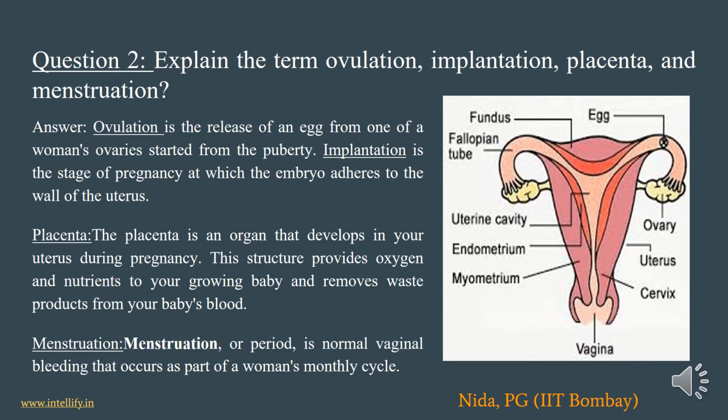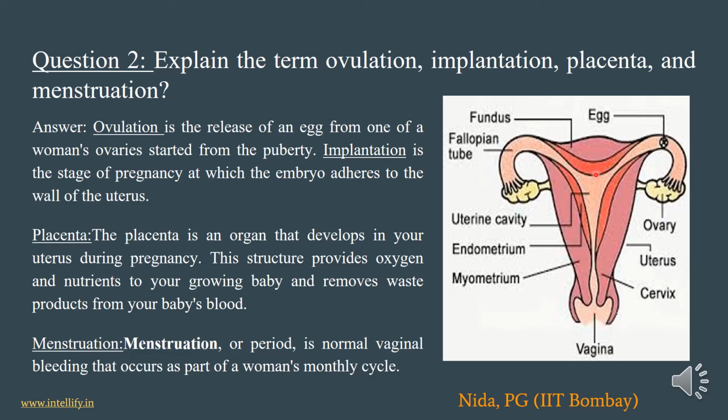Question number 2, explain the terms ovulation, implantation, placenta and menstruation. Firstly, what is ovulation? Ovulation is a phenomenon by which a mature ovum is released from the ovary into the fallopian tube, and if sperm is also present at that time, the fertilization takes place in the fallopian tube. After fertilization, a zygote is formed and that will divide and form the embryo. That embryo will be implanted in the uterus. The process is known as implantation.